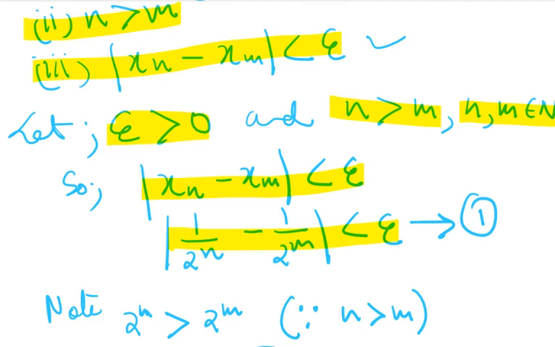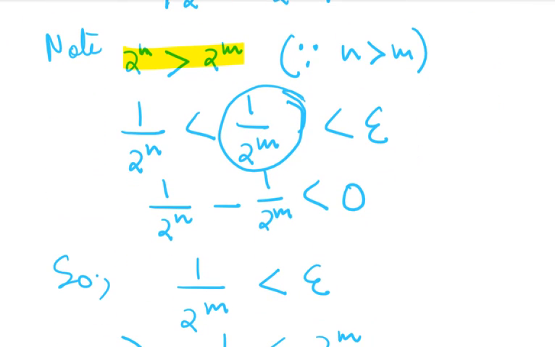Now you already know that 2 to the power m is less than 2 to the power n, because n is greater than m. That means if you take the reciprocal, the sign gets reversed: 1 by 2 to the power n is less than 1 by 2 to the power m, which is less than epsilon.